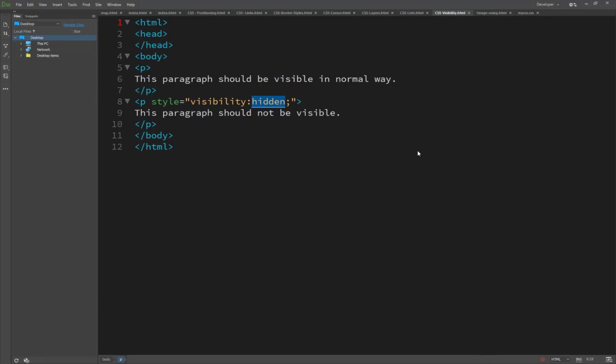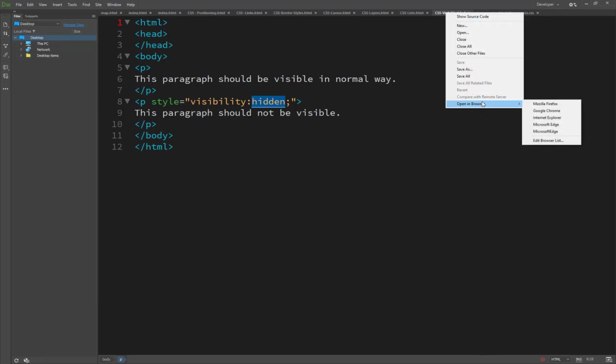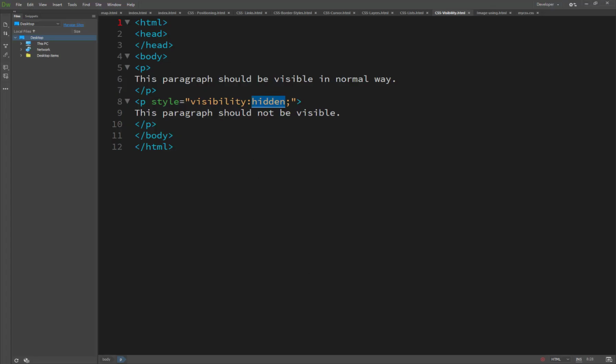Let's try the result in Mozilla Firefox. Here the first paragraph is visible in the normal way, and the second one is not visible, although it is written in the code, because we set the visibility.